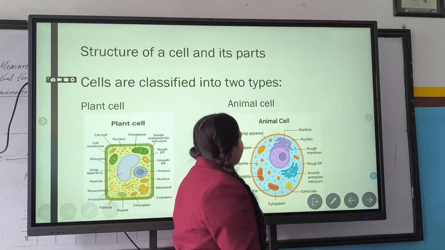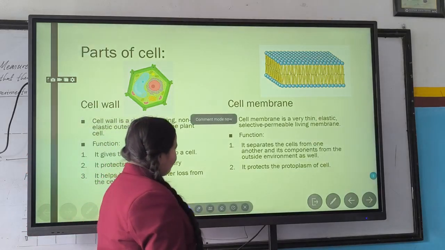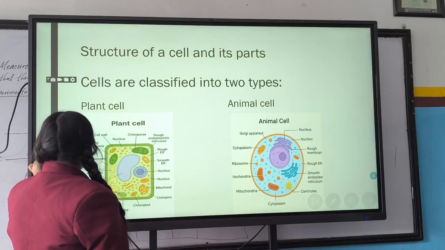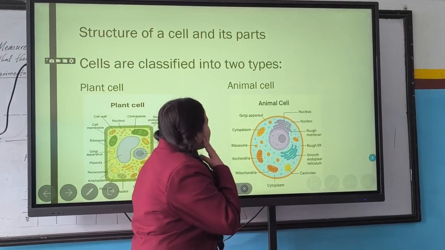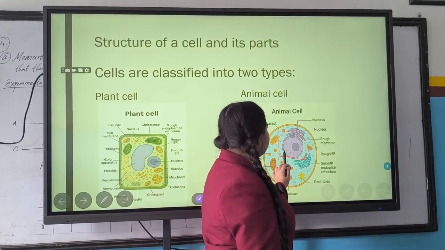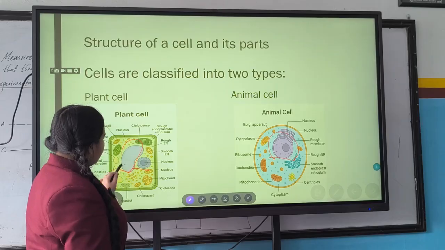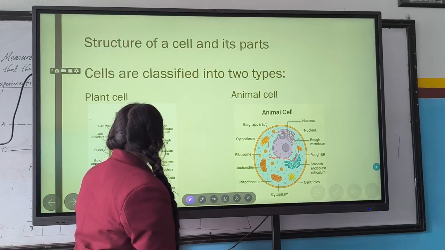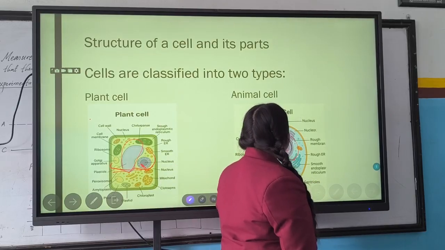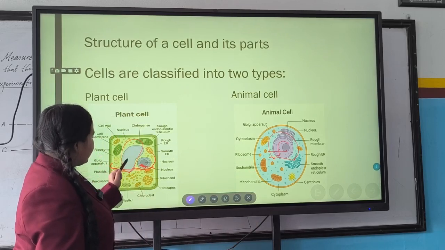As usual, you can see, at last we studied the nucleus. In an animal cell, the nucleus is in the center, and in a plant cell it lies on the side because of the presence of the vacuole. The animal cell nucleus is in the center because there is a lack of a large vacuole.